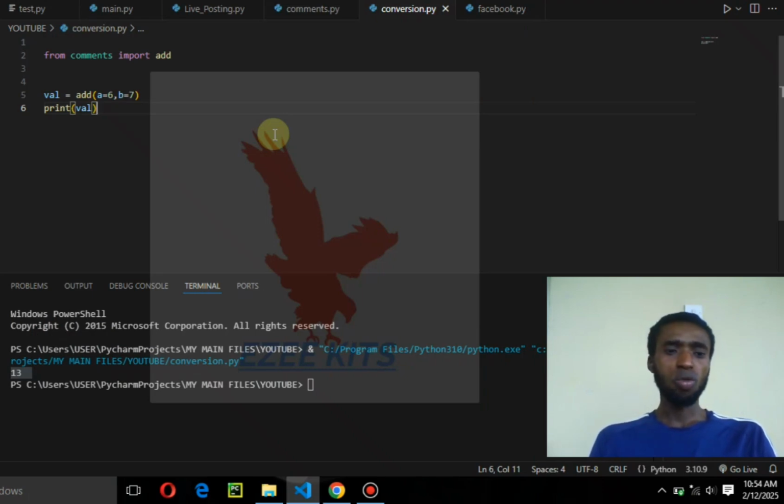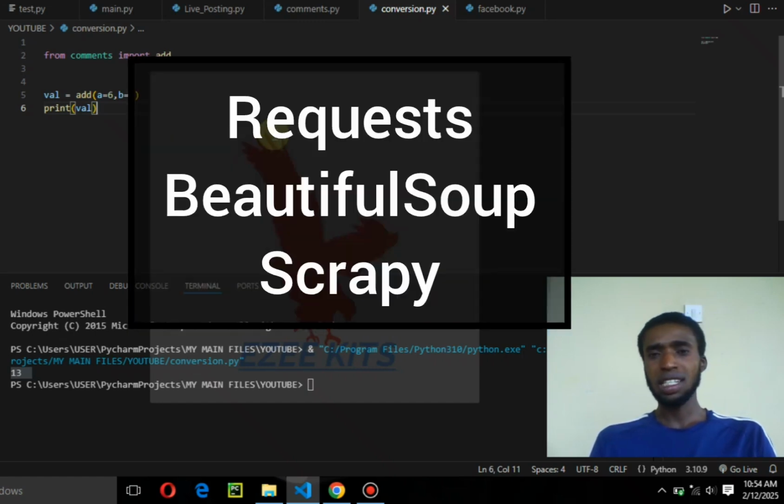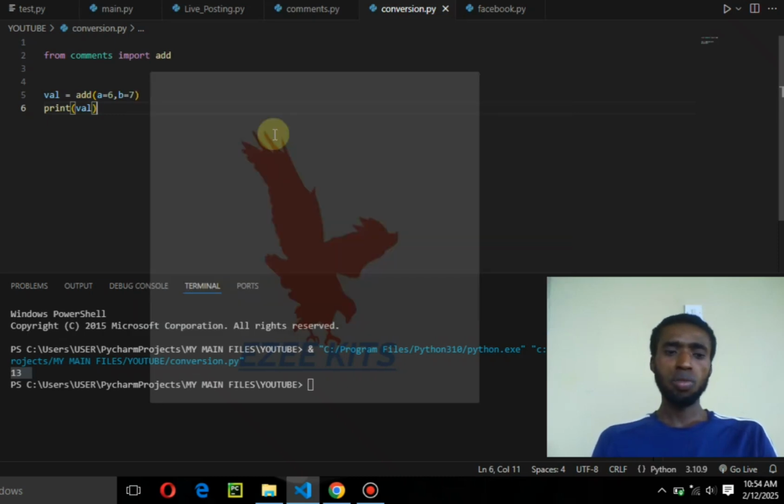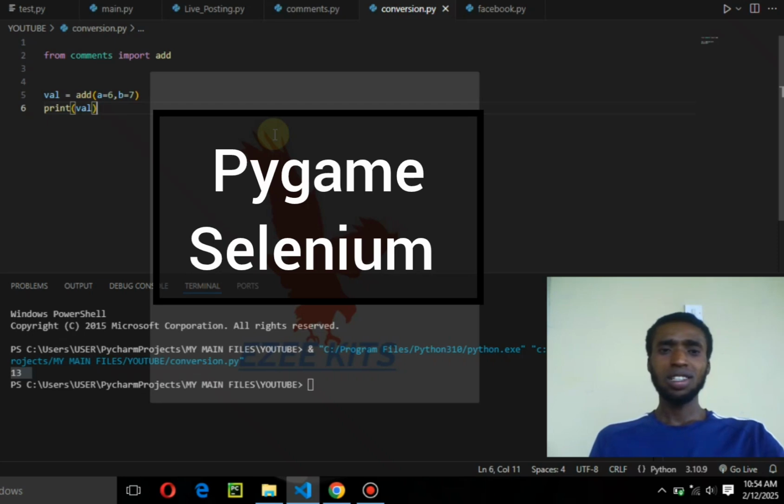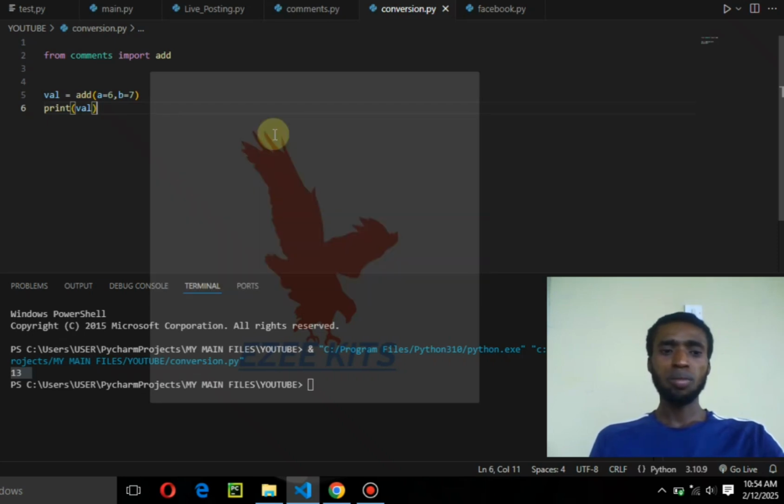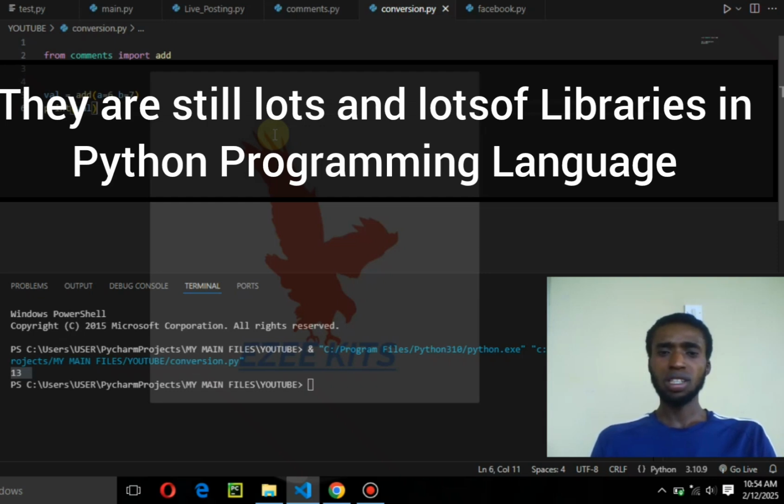For web development, we have requests and Beautiful Soup, also Scrapy, and for automation and scripting, we have Selenium and PyAutoGUI. When it comes to game development, we have Pygame and Panda3D. So that's basically the types of libraries we have in the Python programming language.